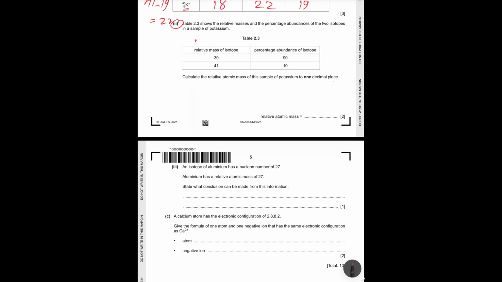So here 22. Part 2 is about calculating the relative atomic mass of the sample of potassium to 1 decimal place. Here we can multiply each mass by its abundance, then add them, divide by 100. For example, the first one, 39 times 90 plus 41 times 10 over 100 is gonna be 39.2. So the answer is 39.2.